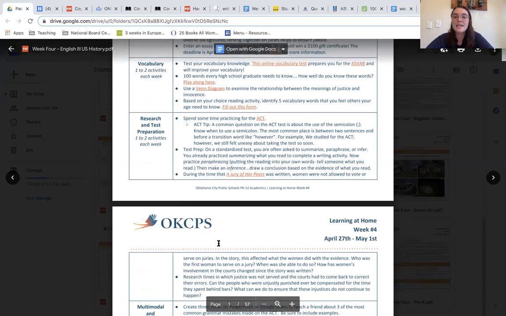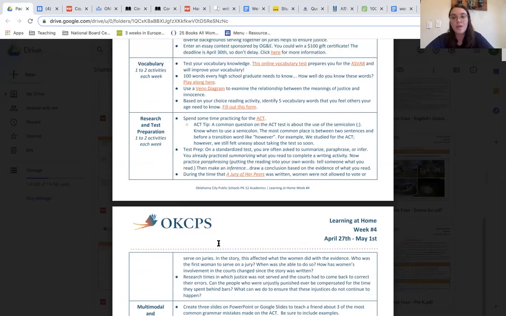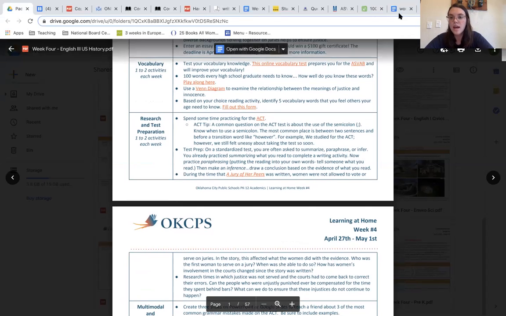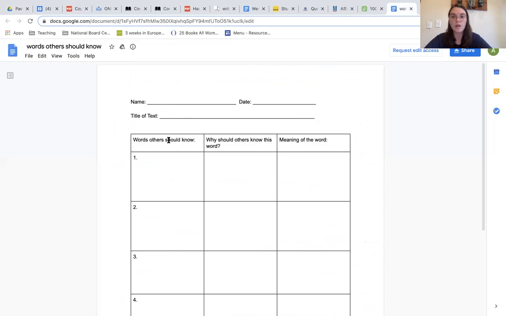Lastly, you can identify 5 different words that you feel other people your age should know, and this can be based upon the reading that you've done this week, and you'll want to complete this graphic organizer when you're done.